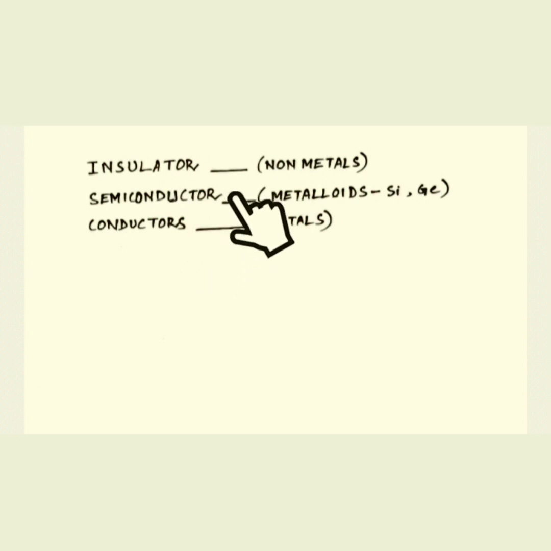Semiconductors are basically metalloids and they do not conduct electricity as conductors do. However, they do conduct some amount of electricity. Some good examples of naturally occurring semiconductors are silicon and germanium. They are also known as metalloids.